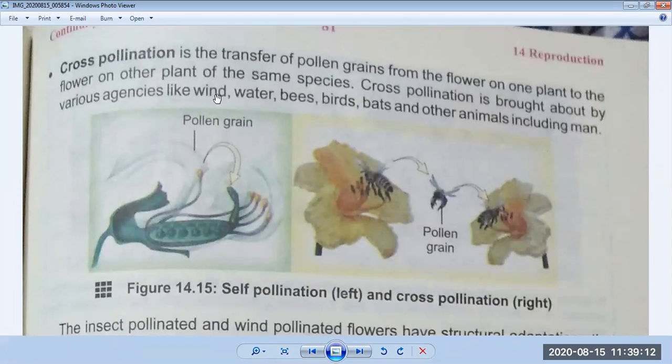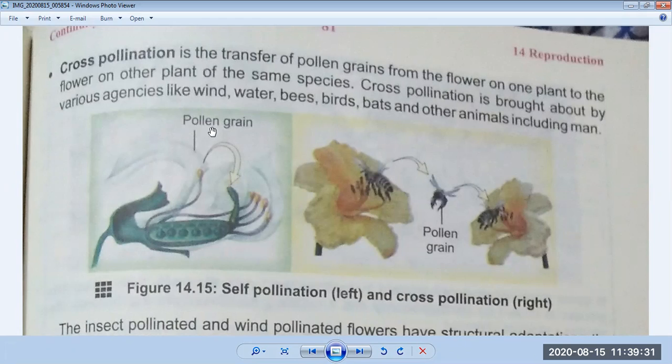And it also happens by water. It is also a big source. They float in the water, and because of that, pollen is transferred from one place to another. So these are different ways in which cross pollination can happen.